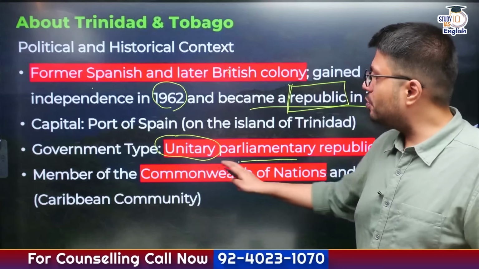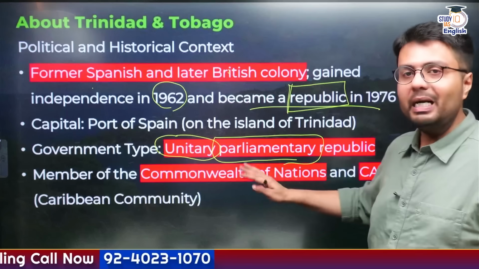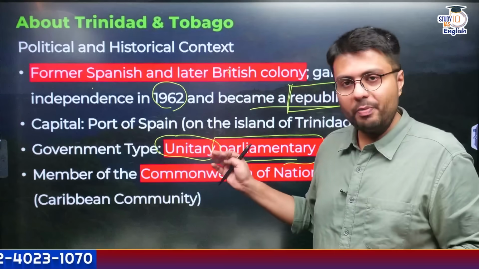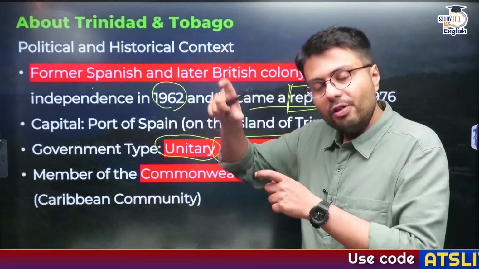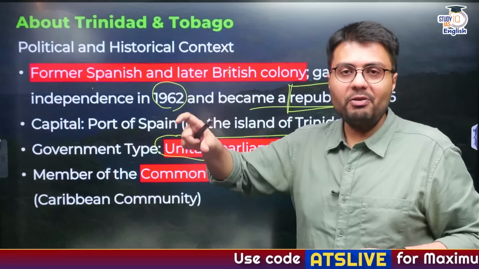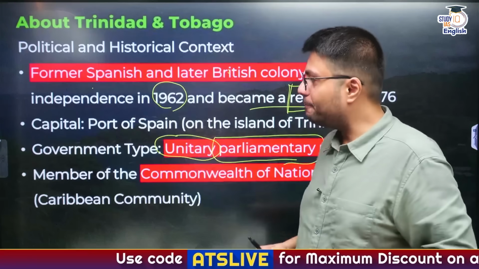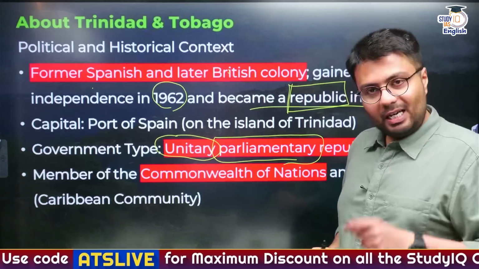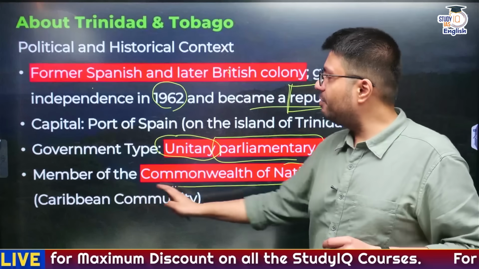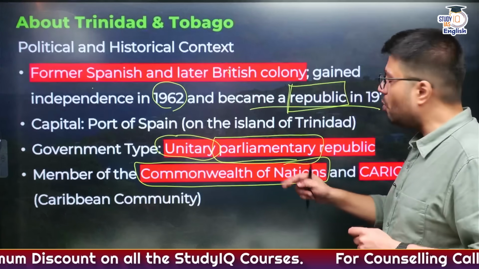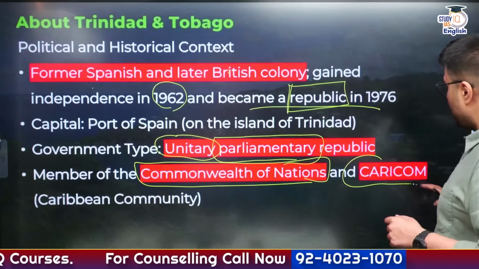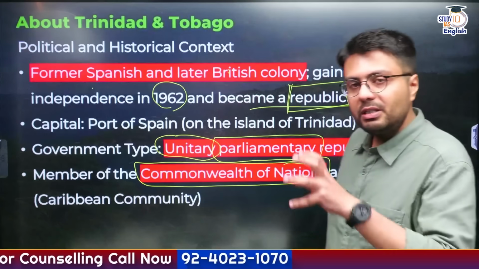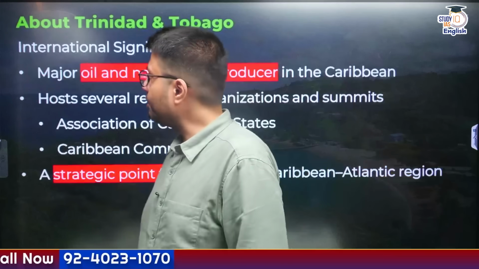And it also follows a parliamentary form of government like the British form of government, where the head of the government is the Prime Minister, not the President. The President of any parliamentary country is just a nominal head, right? It also is a member of the Commonwealth of Nations, which is a grouping of the former colonies of the United Kingdom, which also includes India. And Trinidad and Tobago is also a member of CARICOM, which is the Caribbean Community, right?